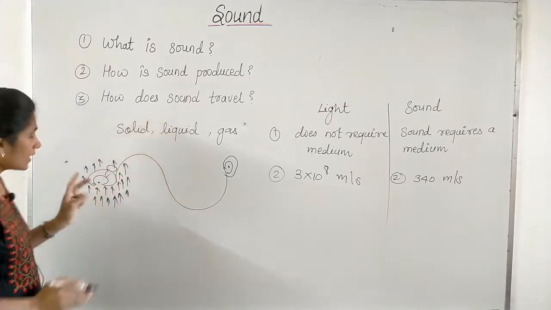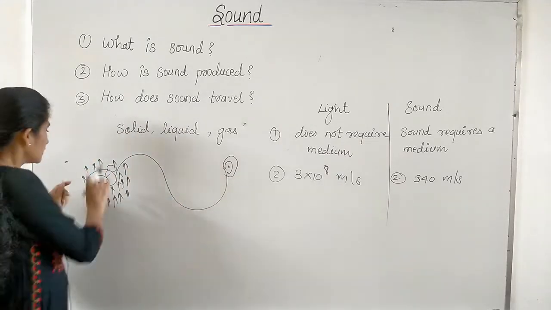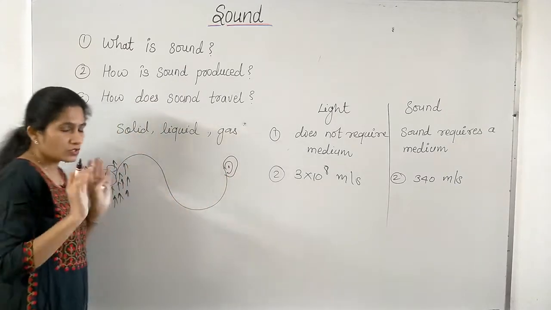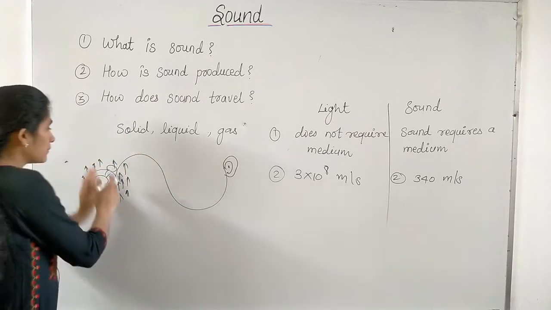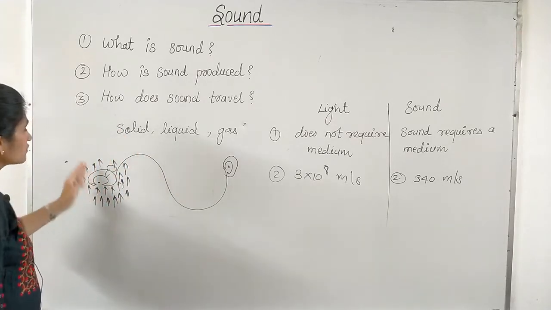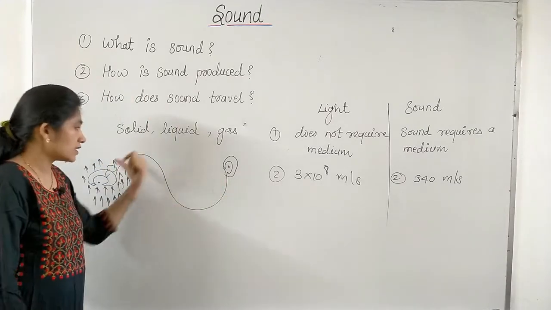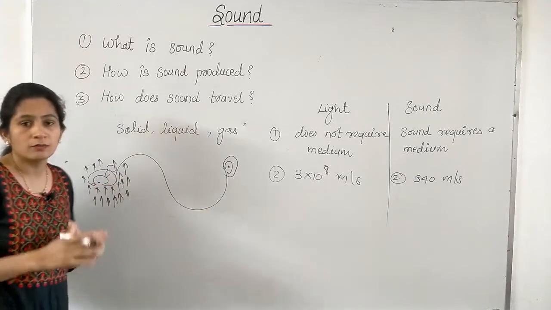They only vibrate and transfer energy. It is not like the particles move from source to ears and carry energy with them. No, it's not like that. Only the particles vibrate and they transfer energy from the vibrating object to the listener. In this way, sound wave travels. Therefore, sound requires a medium.